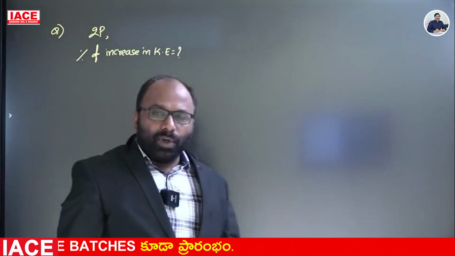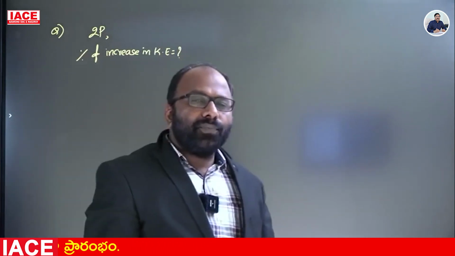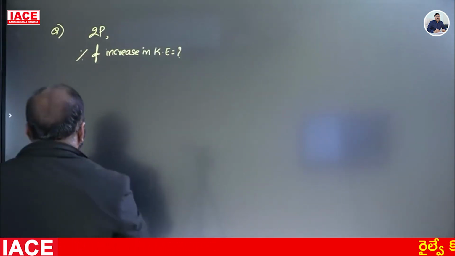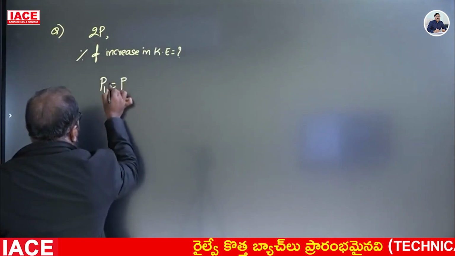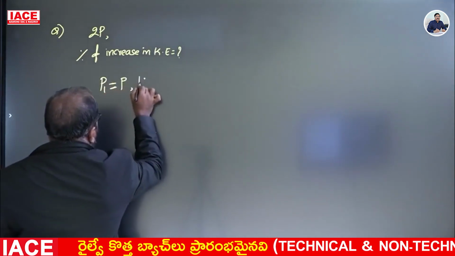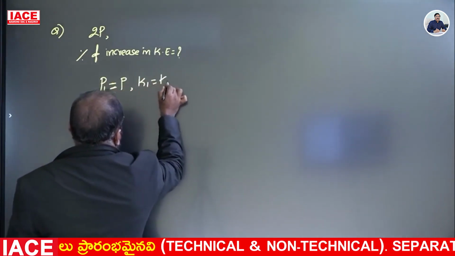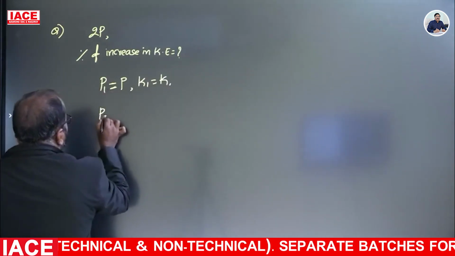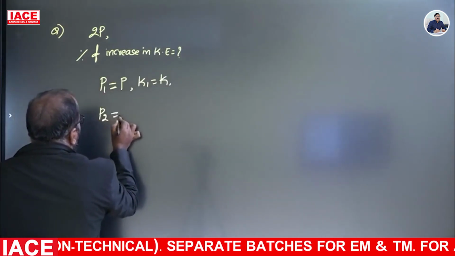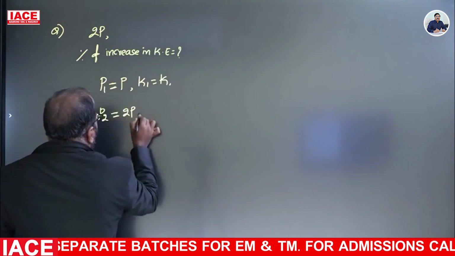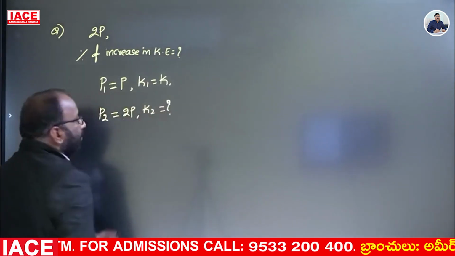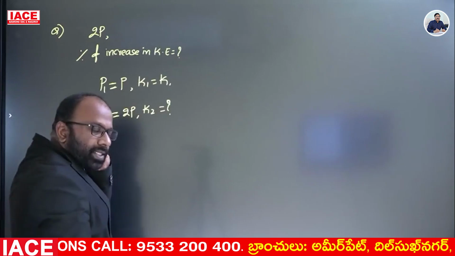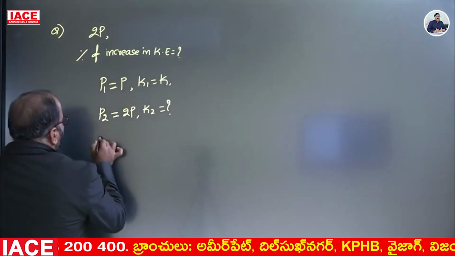If the momentum of a body is doubled, find out the percentage of increase in kinetic energy. See, momentum P1 is equal to initial value P. Kinetic energy K1 is equal to K. P2 is equal to 2P. Right? Then K2 is equal to, first of all, how much? Later we will find out the percentage of increase in kinetic energy.